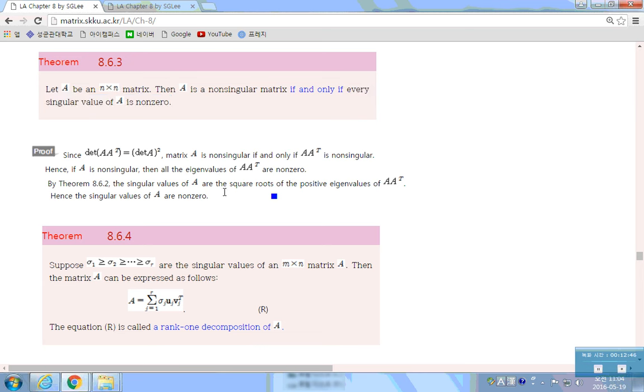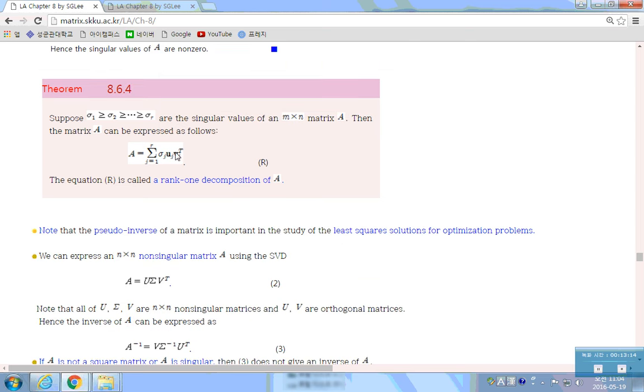Vice versa. Okay. Here, in Theorem 8.6.2, singular values of A are the square roots of the positive eigenvalues of A transpose A, but A transpose A has n positive eigenvalues. So all the square roots of those are non-zeros as well. So the singular values of A are all non-zeros. So that's the special case.